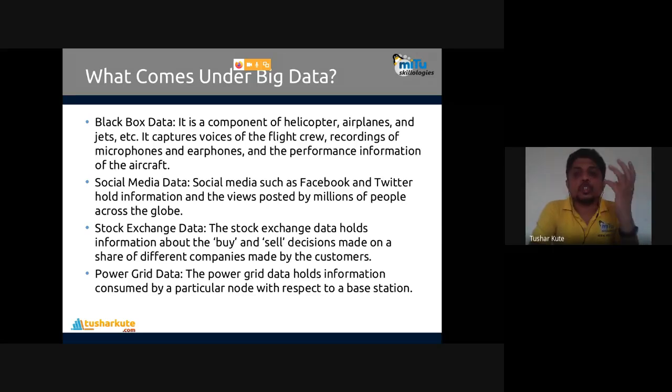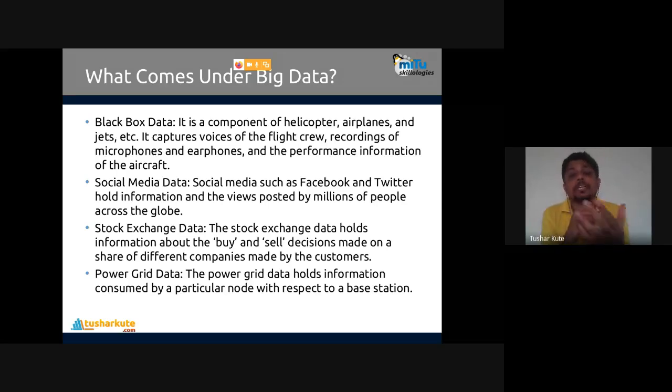Stock exchange data holds information about the buy and sell decisions made on the shares of different companies by the customers continuously. Not a few companies are there in the share market, so there are changes, fluctuations in the share, buy and purchase. If you've seen the data of the stock market, you can think how many different columns are there that are changing second by second. So that data is also coming under big data.